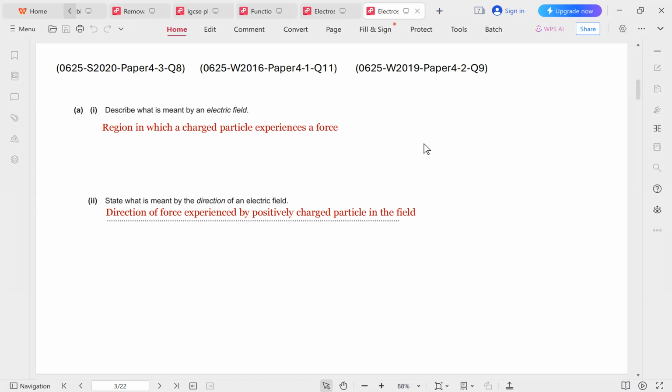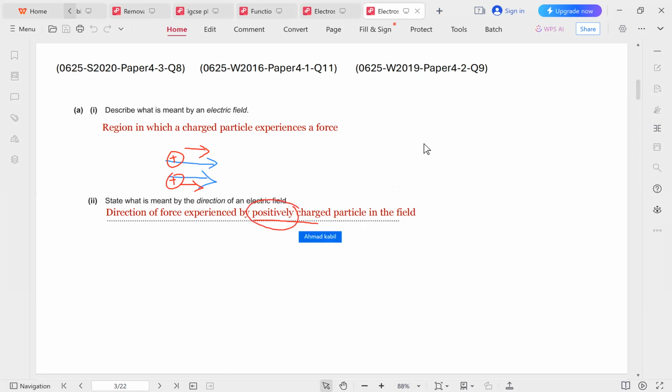In part (i), we are told to state what is meant by the direction of an electric field. This is specific to electric fields. You should understand that if an electric field is in this direction, for example, this means that any positively charged particle is going to move in the same direction. So the direction of an electric field is the direction of the force experienced by a positively charged particle. Not any charged particle, but a positively charged particle.